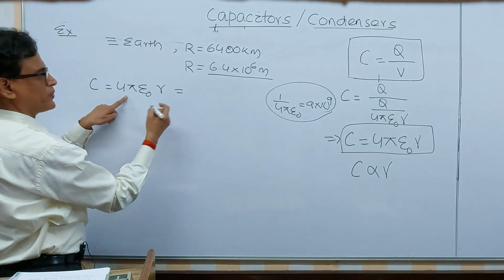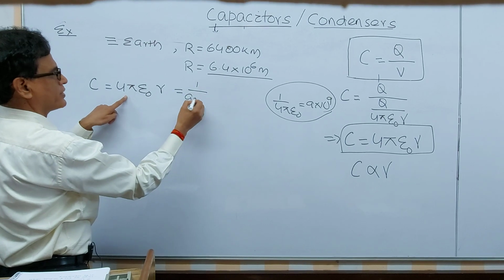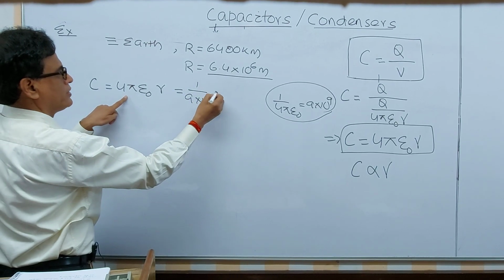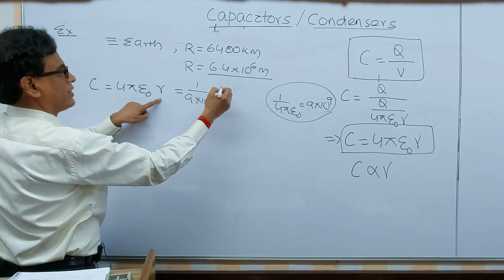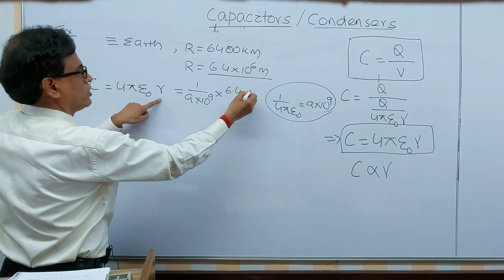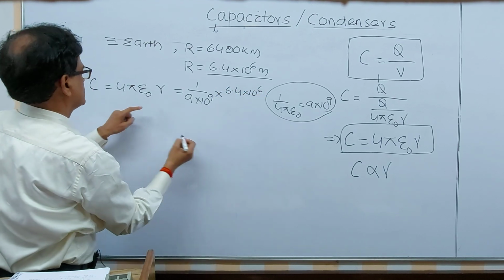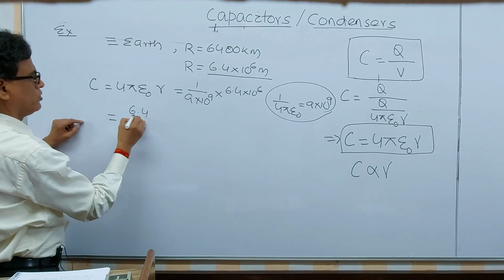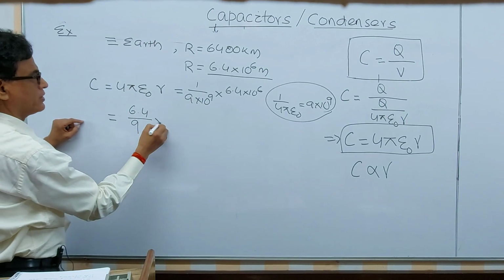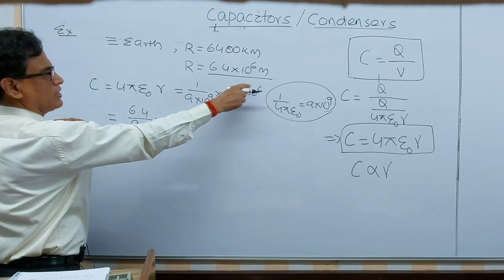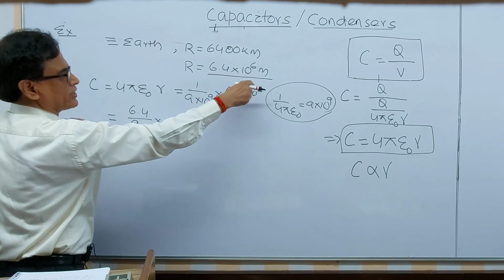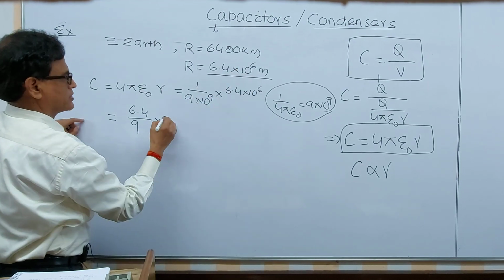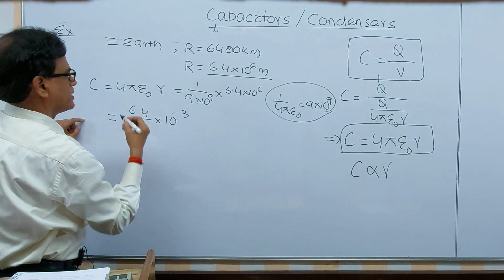That's why 4 pi epsilon 0 is 1 by 9 into 10 to the power 9, into r, 6.4 into 10 to the power 6. So this equals 6.4 divided by 9, into 10 to the power minus 3.